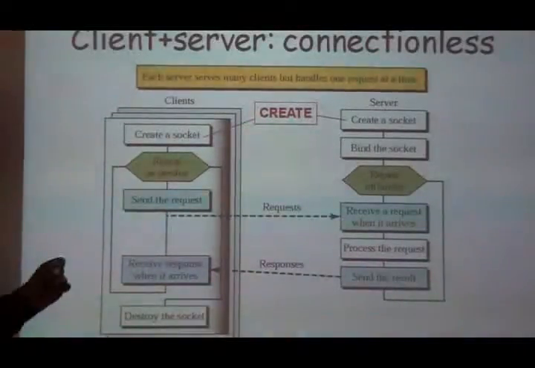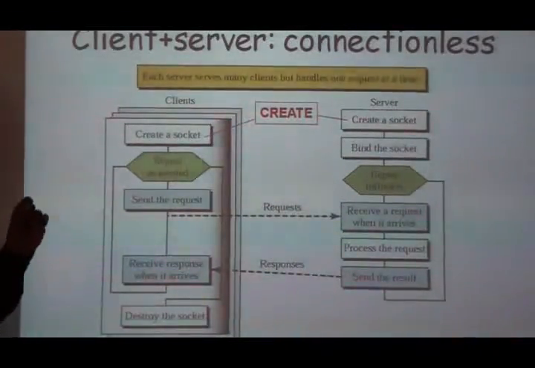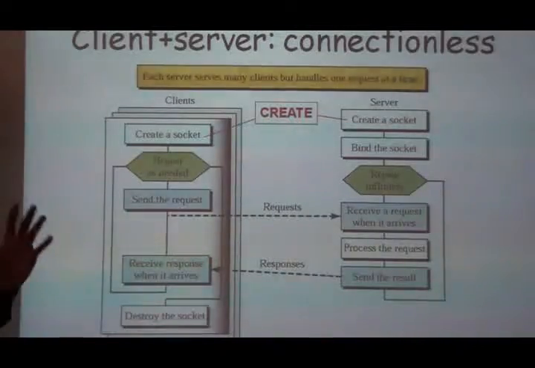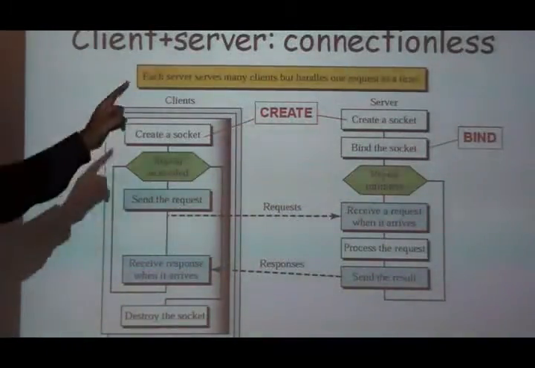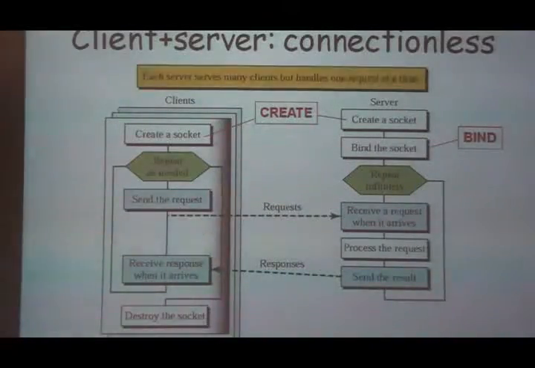In that, the second argument, we have to assign SOCK_DGRAM. Once a socket has been created at the server side, it is necessary to assign the protocol address to that particular socket.